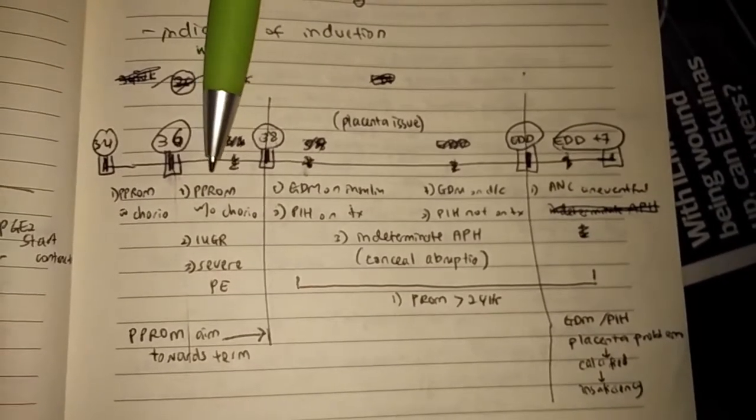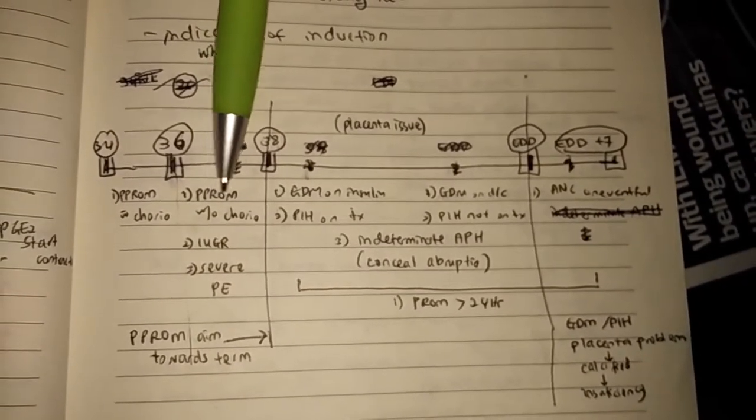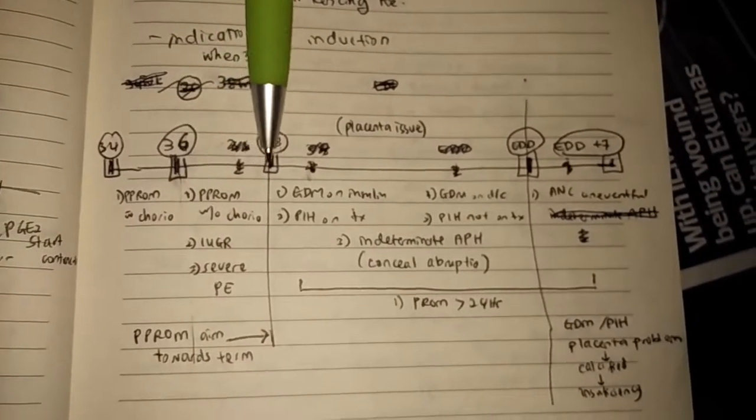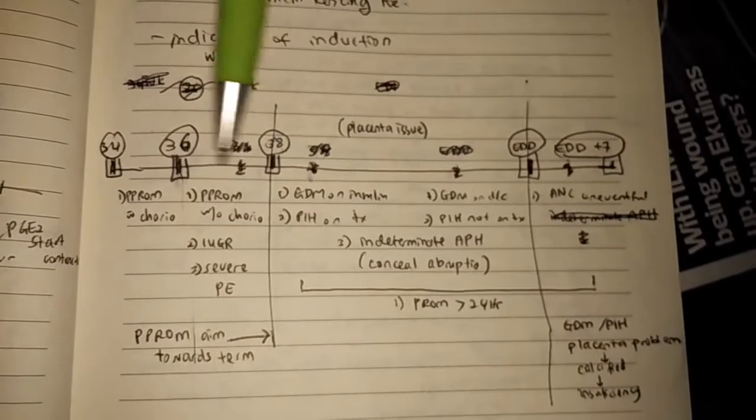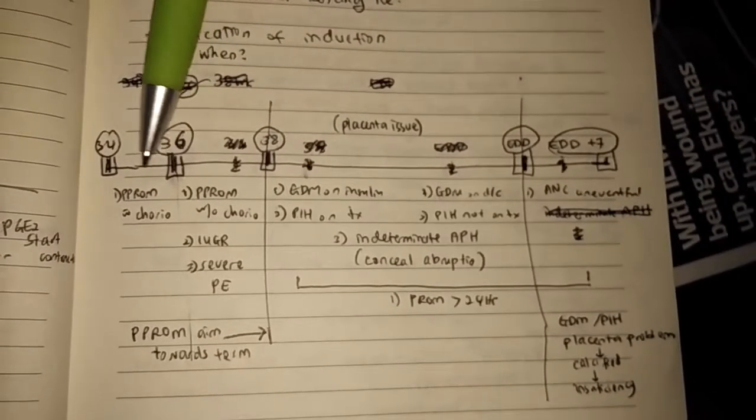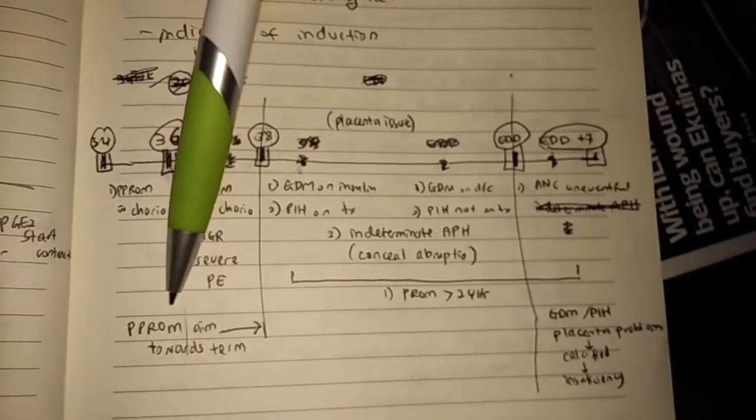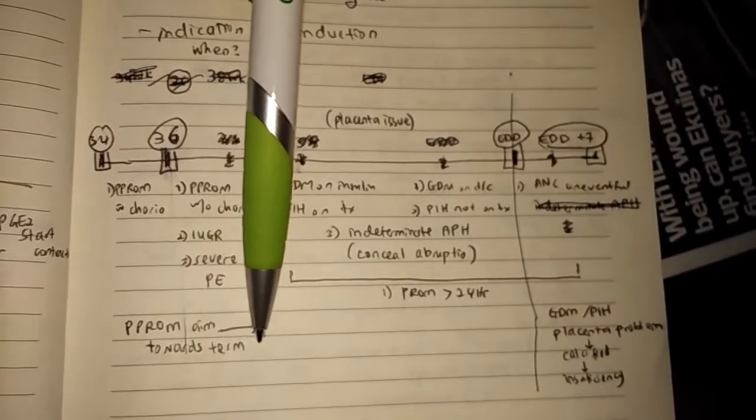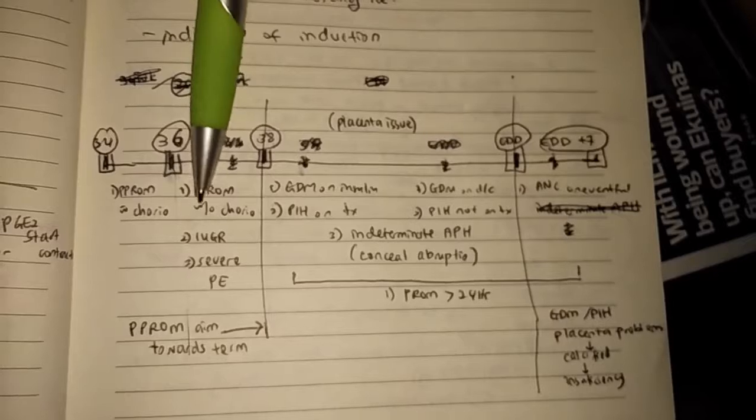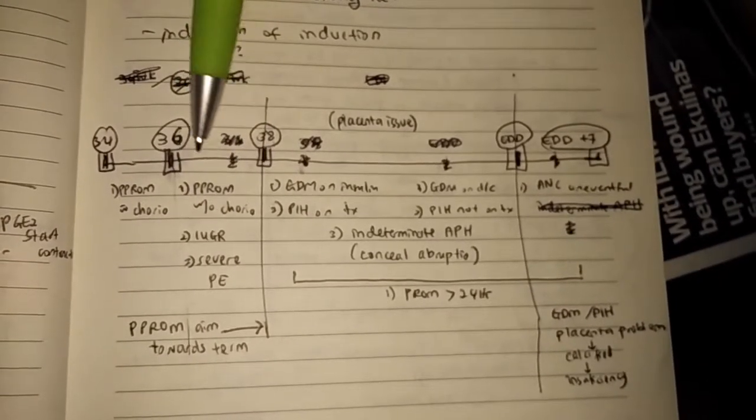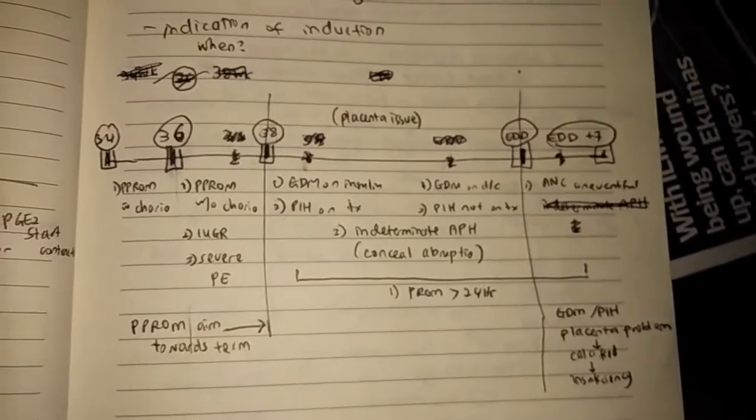Okay. For PPRM without chorioamnionitis, we may deliver them after 36 weeks, 36 to 38 weeks. For PPRM with chorioamnionitis, between 34 to 36 weeks. Okay, always PPRM aim towards term. Other than that, IUGR, severe preeclampsia, we aim to IOL between 36 to 38 weeks.